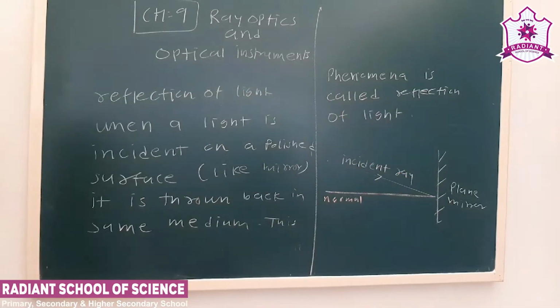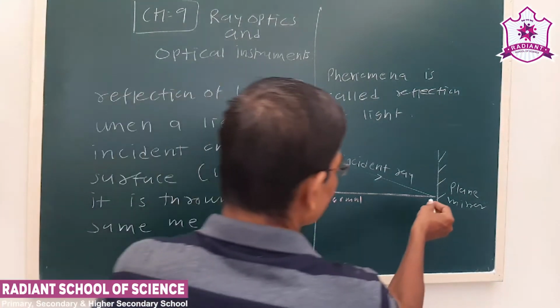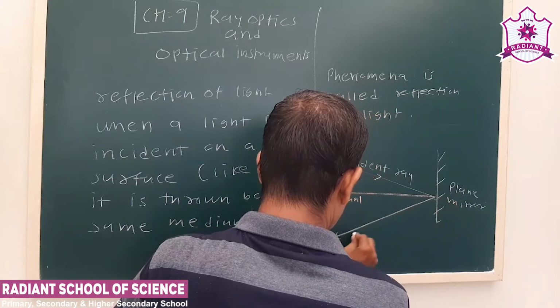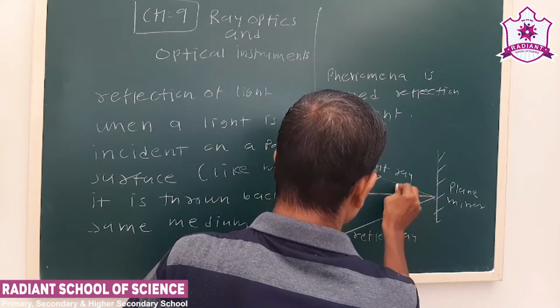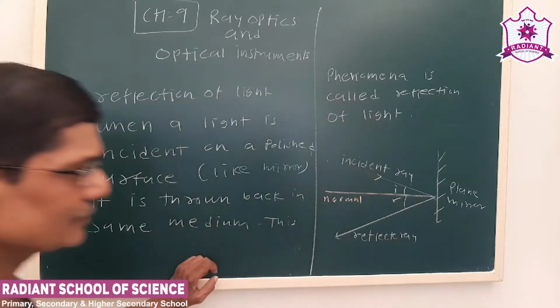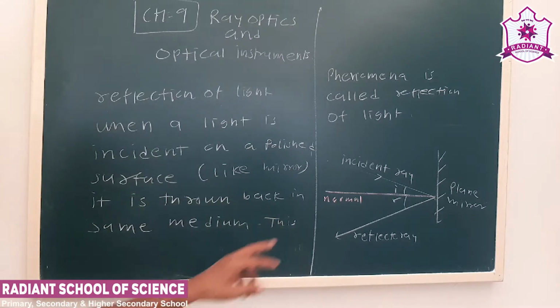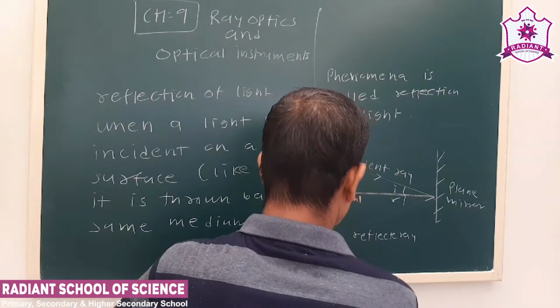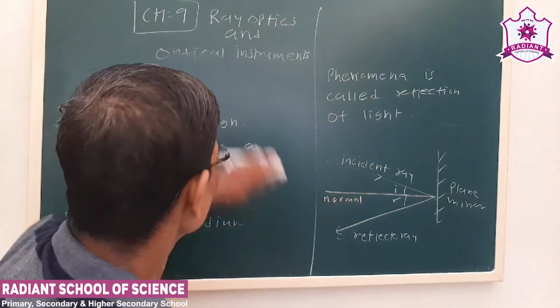This is a simple experiment you can observe in the laboratory also. And this is the reflected ray. This angle is I, this angle is R. So the first law of reflection: the angle of incidence and angle of reflection are the same.